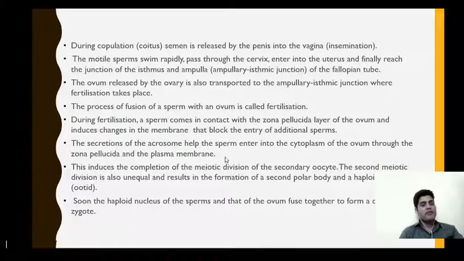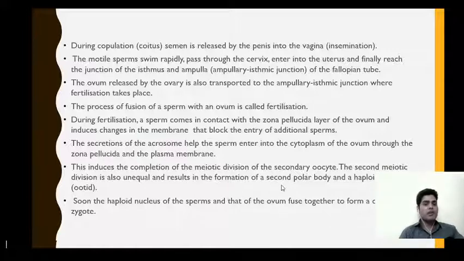The secretion of the acrosome helps the sperm enter into the cytoplasm. As we know that acrosome contains different kinds of hydrolytic enzymes, and these enzymes lead to the dissolving of the membrane of the ovum, and there it gains entry inside the ovum. This induces the completion of the meiotic division of the secondary oocyte.